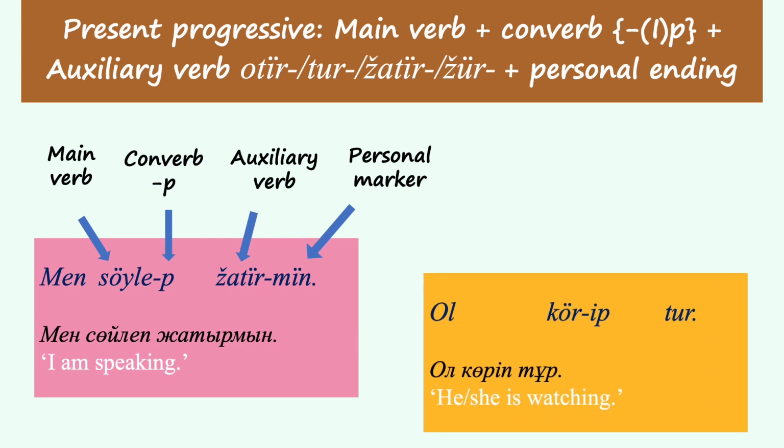Likewise, in ол көріп тұр, he or she is watching. The main verb is kör, to see, which is attached by the converb up, and the auxiliary verb tur is in the third person singular form, which has no endings.